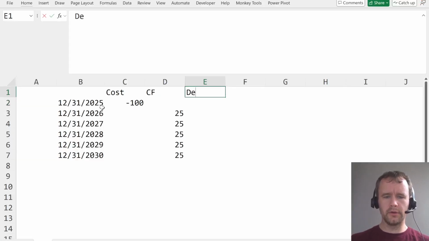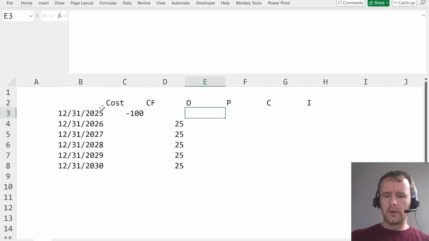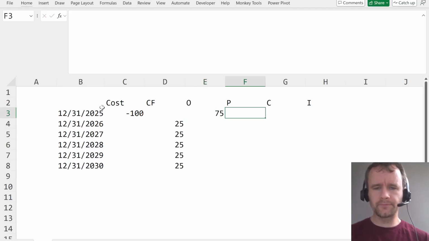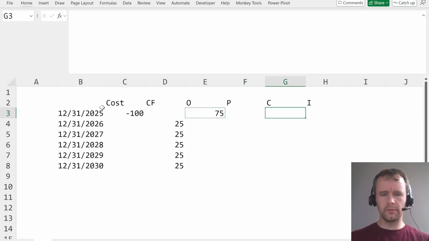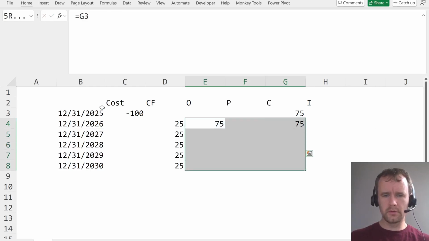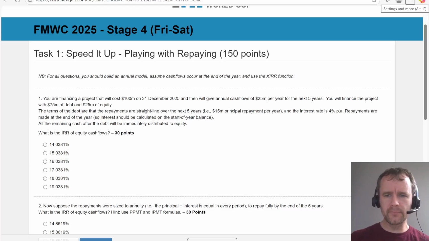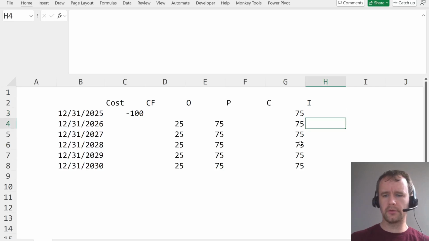Okay, so debt. Let's do it here. So we'll do opening, payment, closing, interest. So 75 million of debt. Payment to be calculated. Then interest, 4% per annum. Interest should be calculated at the start of your balance. Okay, so